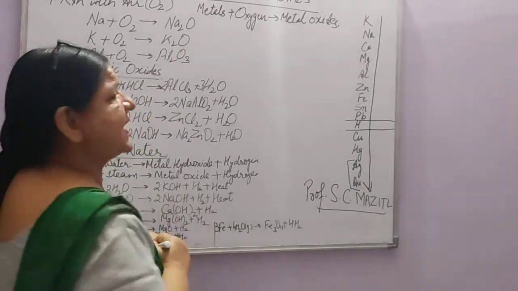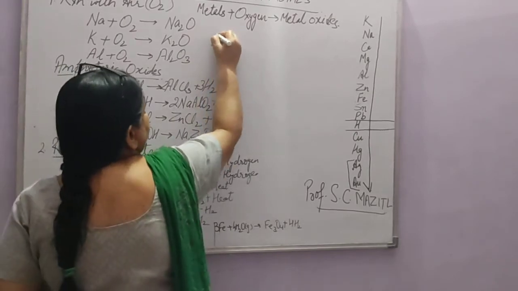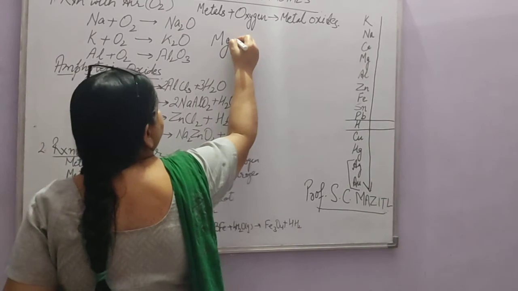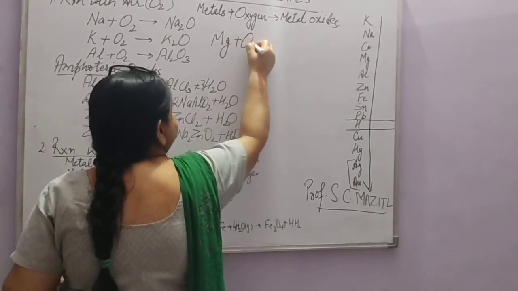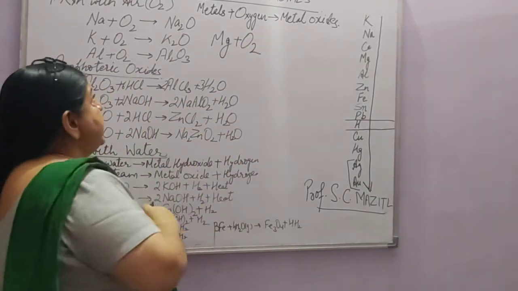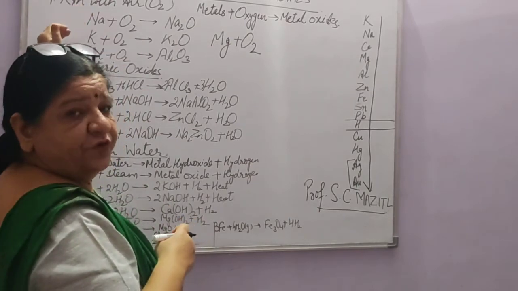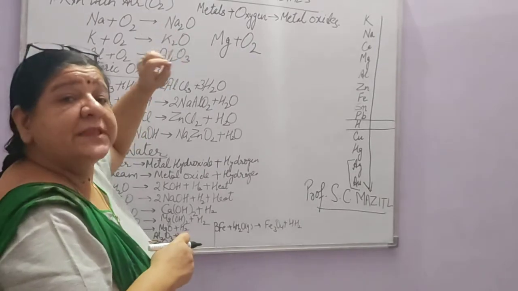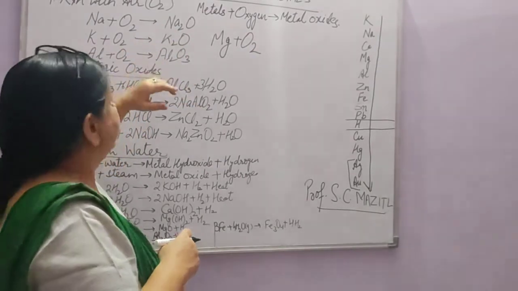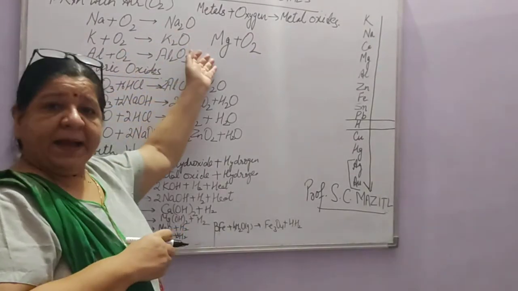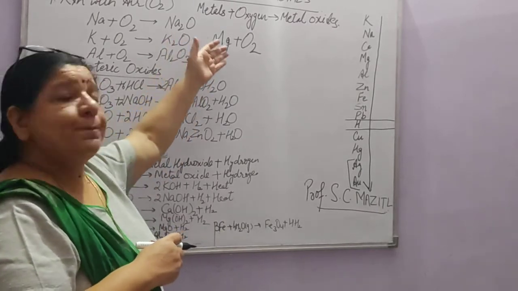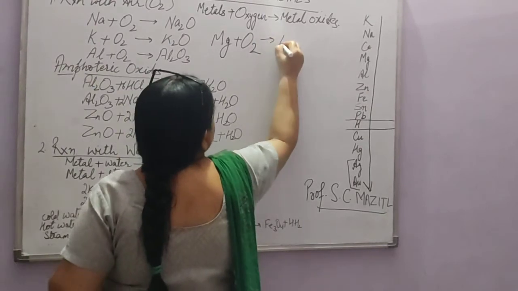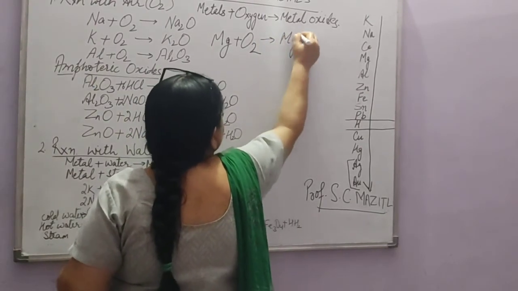Then you can take other examples also, like magnesium. You have learnt about it in the first chapter also, when magnesium is burnt in the presence of air. Now these two metals, sodium and potassium, can react with oxygen at room temperature only, we don't have to burn them. But other metals like magnesium, we have to burn in the presence of oxygen and then it forms magnesium oxide.